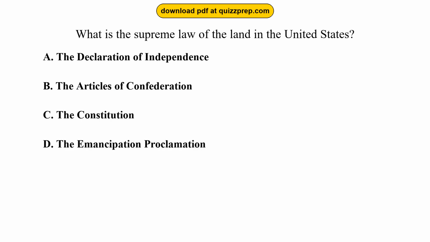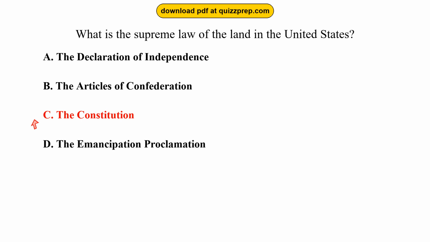Question 14. What is the supreme law of the land in the United States? Option A. The Declaration of Independence. Option B. The Articles of Confederation. Option C. The Constitution. Option D. The Emancipation Proclamation. The correct answer is option C.